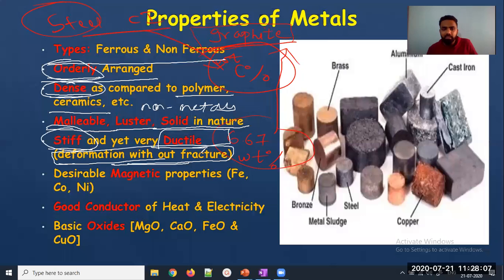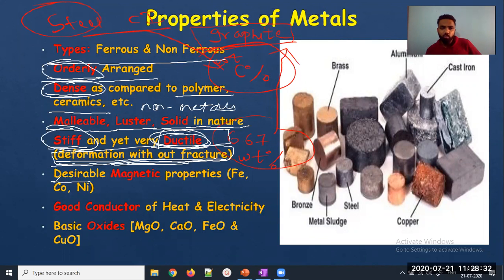So these materials are stiff, meaning they are strong materials, and being strong, they are also very ductile, meaning they can deform and do not fracture. Fracture is not a good thing. Any material that fractures is not considered a good material for any engineering purpose. So if it deforms without any fracture, those materials are called ductile materials. And we know that steels are ductile.